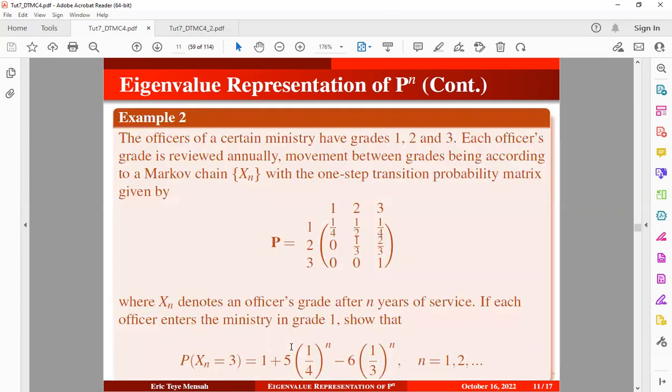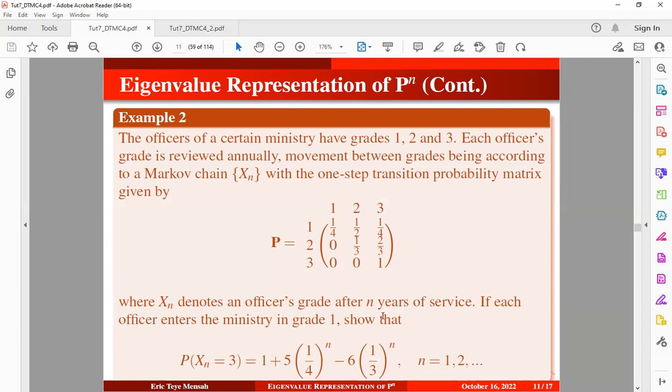All right, so another example, the officers of a certain ministry have grades 1, 2, and 3. Each officer's grade is reviewed annually. Movement between grades being according to a Markov chain with one-step transition probability matrix given below. So this is a transition from grade 1 to itself, the transition from grade 1 to grade 2 in that order, okay? So these are future grade and our current grade. So X index N is an officer's grade after N years of service.